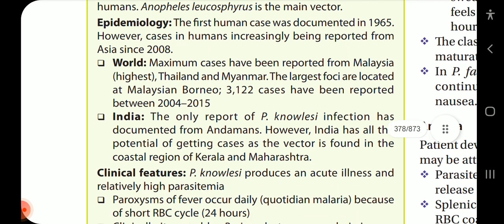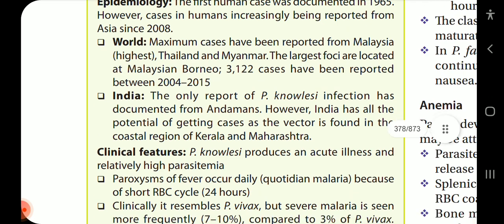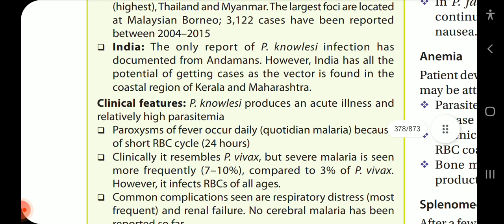Epidemiology. The first human case was documented in 1965. However, cases in humans have increasingly been on the rise, reported from Asia since 2008. Maximum cases have been reported from Malaysia, followed by Thailand and Myanmar. The largest foci are located at Malaysian Borneo. 3122 cases have been reported between 2004 to 2015.